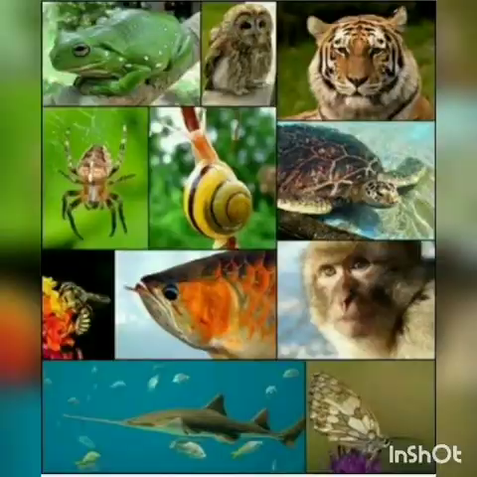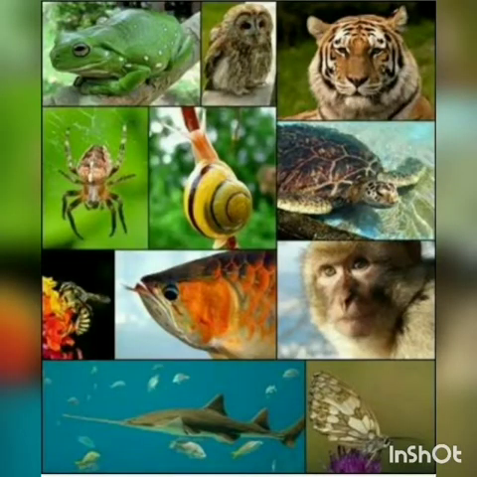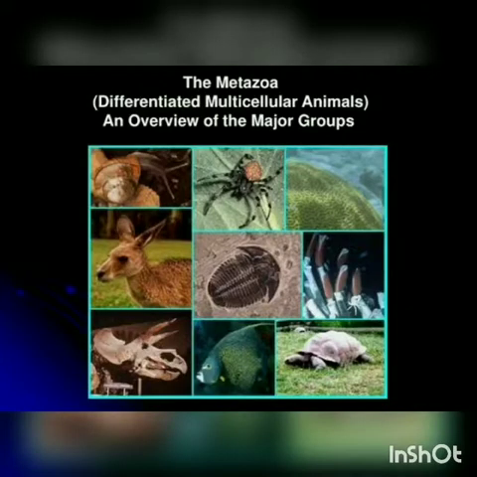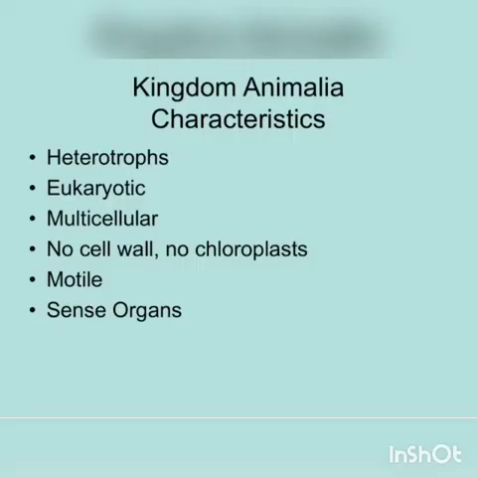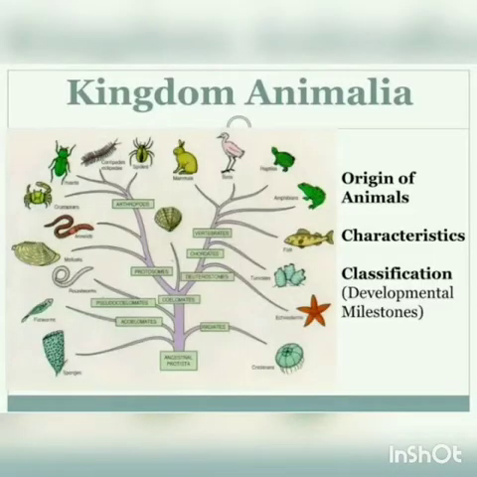Animal kingdom is classified mainly based on closely resembling characters. Animal kingdom is characterized by eukaryotic, multicellular, heterotrophic organisms. What is eukaryotic? Animals have a well-defined nucleus, and they are multicellular, many cells, heterotrophic organisms.